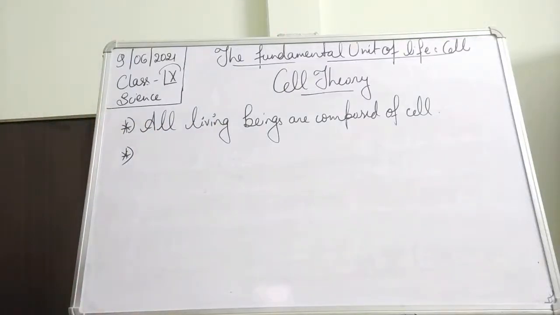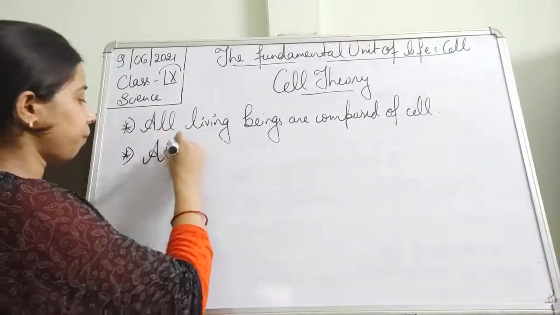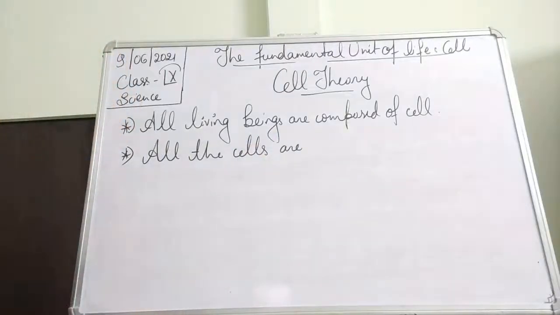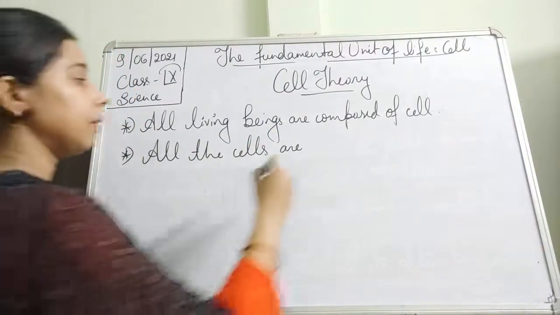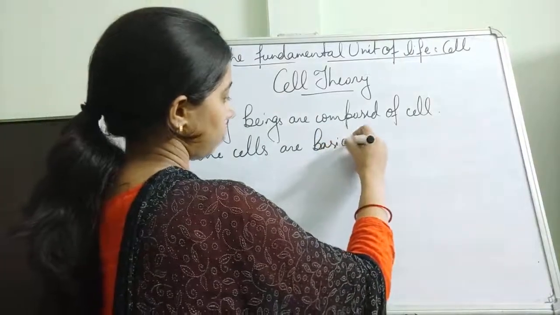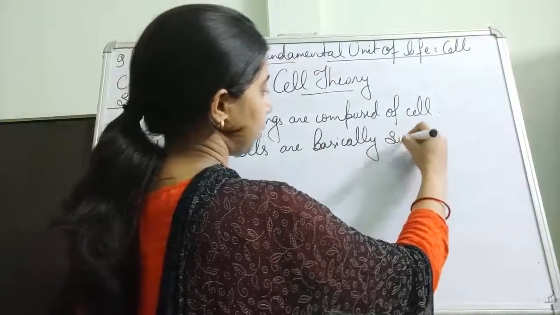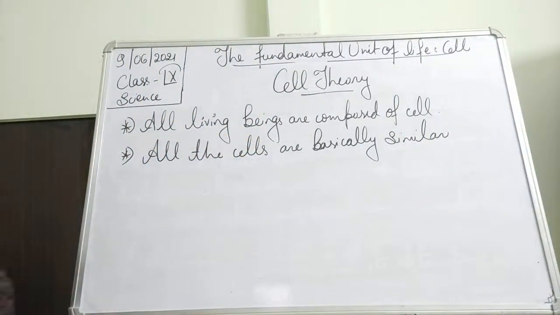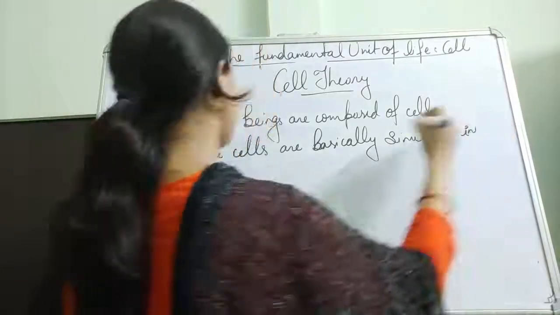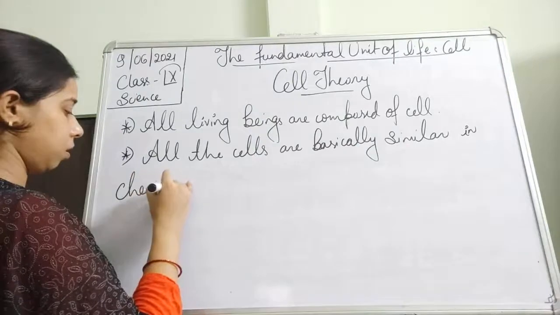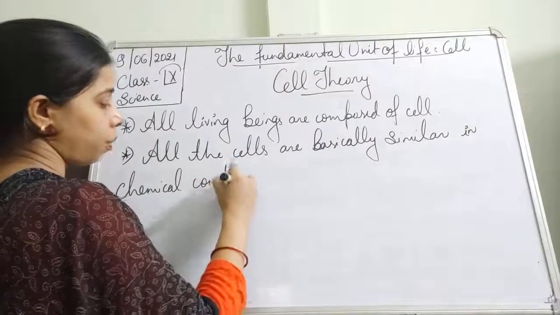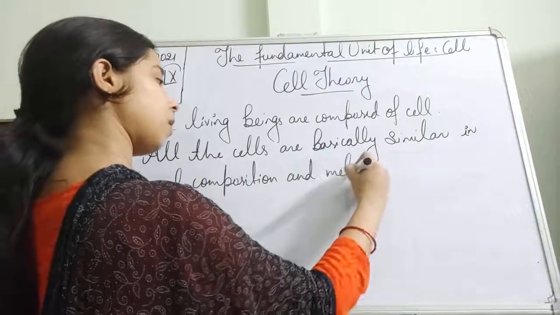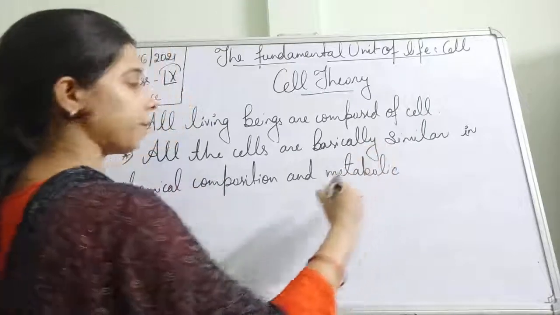The second one: all the cells are basically similar in chemical composition and metabolic activities.